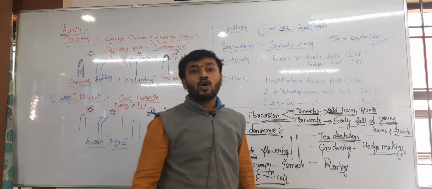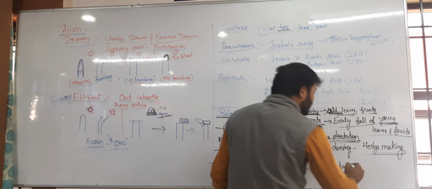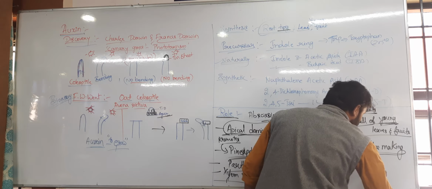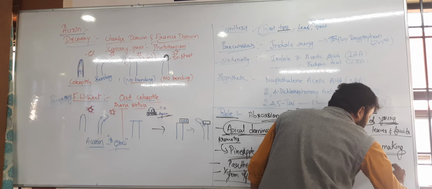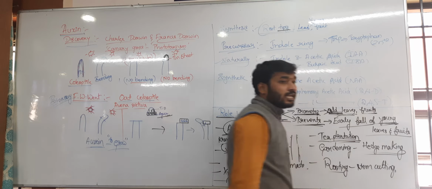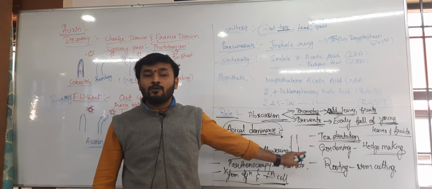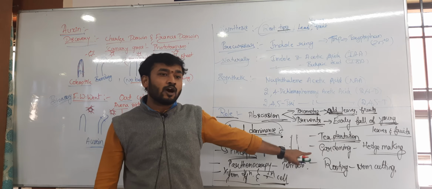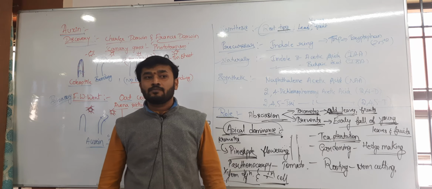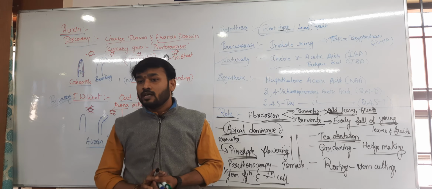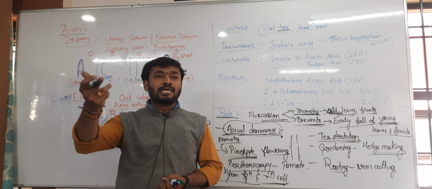It brings rooting in stem cuttings. That is also its main application. Then we can say it has adventitious root formation. Can we use the term adventitious root formation is brought by auxin or not? What do you mean by adventitious root? The root which develops other than the radicle.